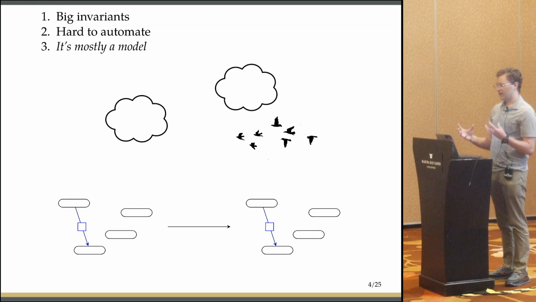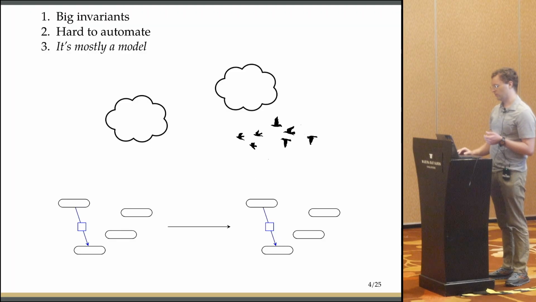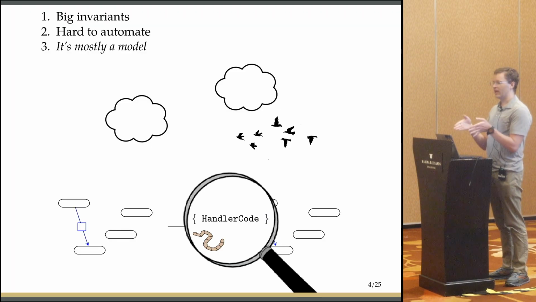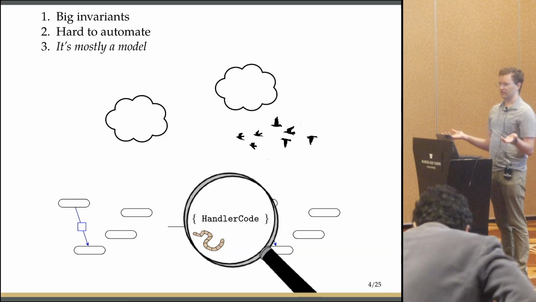And it's all kind of frustrating because most of this is a model. It's not really the actual code of the system. It's the sort of model of the network, which isn't really the part that's unique to you. The specific code is way down at the worm level, running on a single node, processing a single node state and a single message at a time. So what can we do about this?